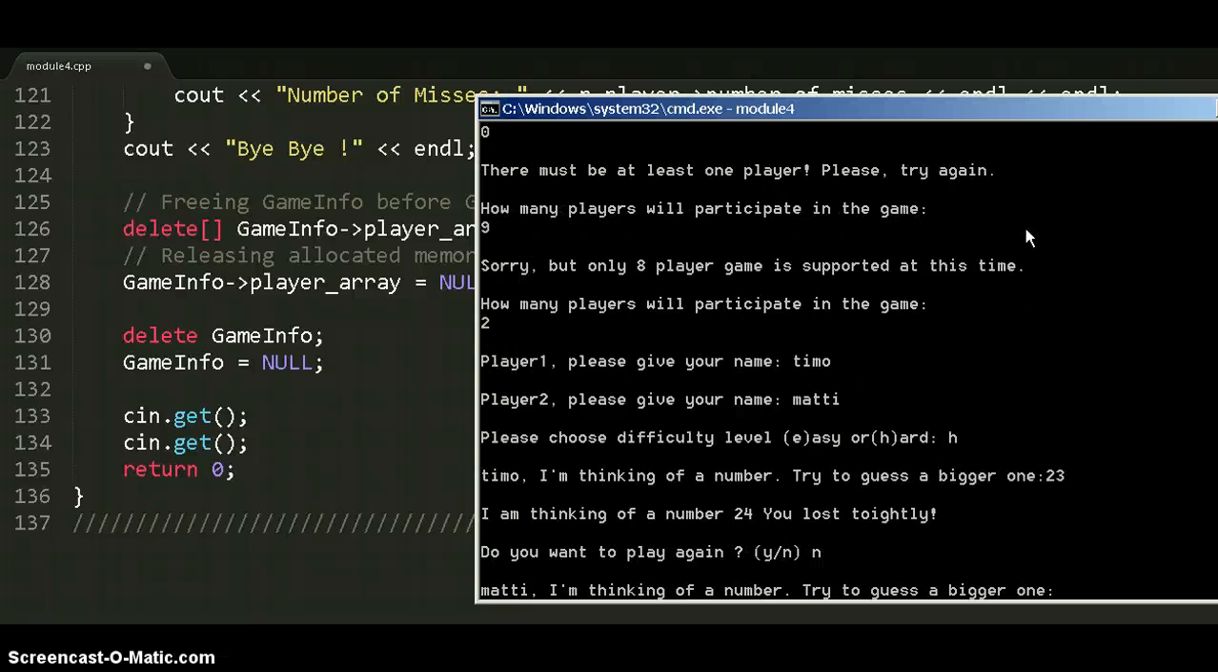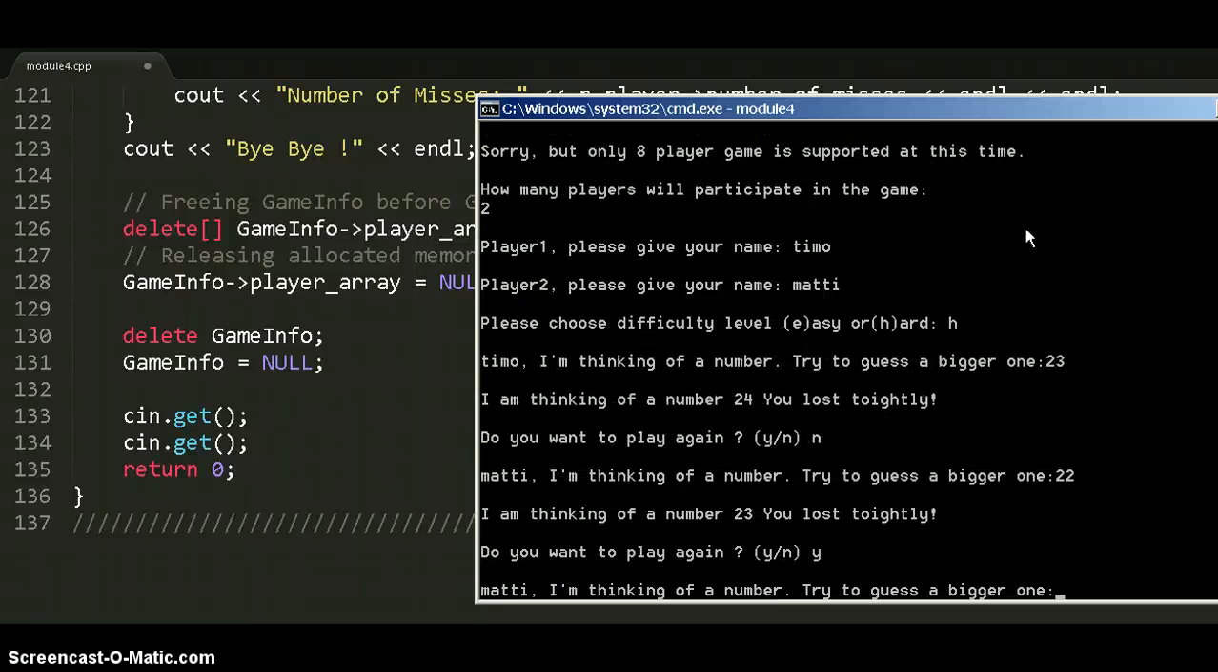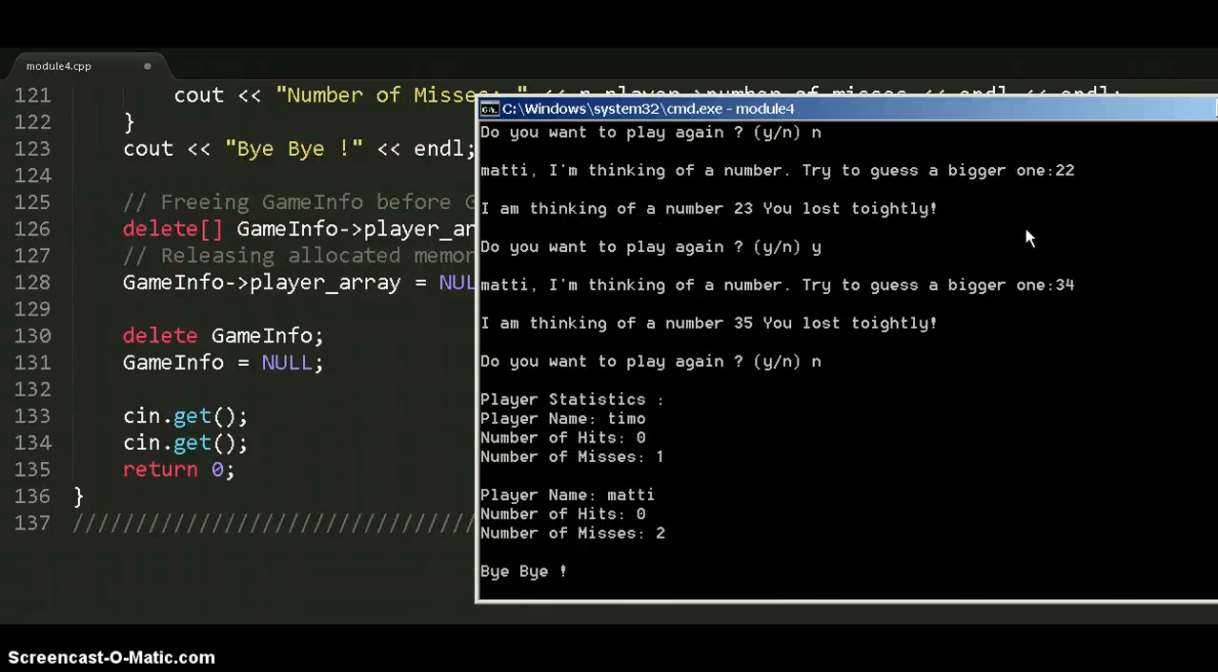No. Matti, try to guess a bigger one. 22, and you lost. 20. Yes. No. Now it prints the statistics.